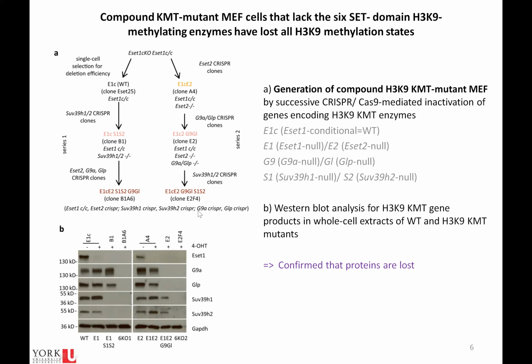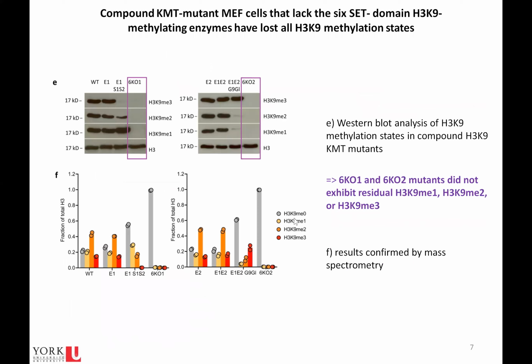They confirmed the absence of mutant gene products in the generated cell lines by Western blot. For example, in 6-knockout-1, they inactivated genes of all 6 methylating enzymes, so you can't probe for any of the methylating enzymes. They examined H3K9 methylation using Western blot.